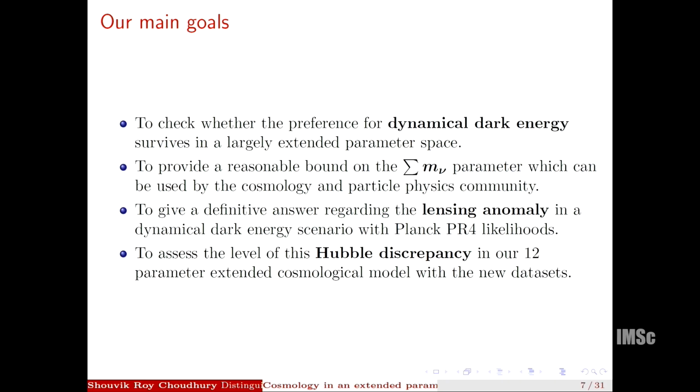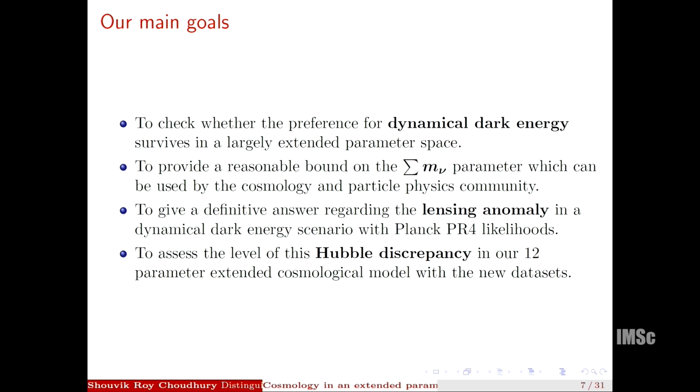Now, our main goals are to check for the preference of dynamical dark energy in this extended parameter space, if it survives or not. We want to provide a robust bound on the sum of neutrino masses, because the parameters we choose like w0, wa, and A-lens are correlated with sum of neutrino masses, and that will change the bound, and we want to see if we can see some evidence for positive neutrino masses.